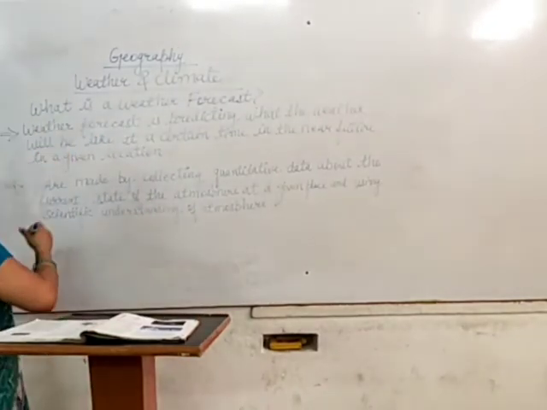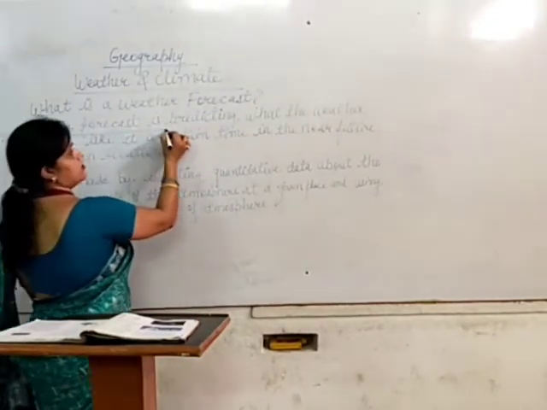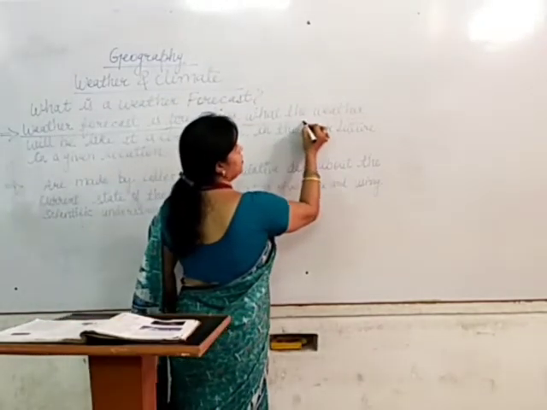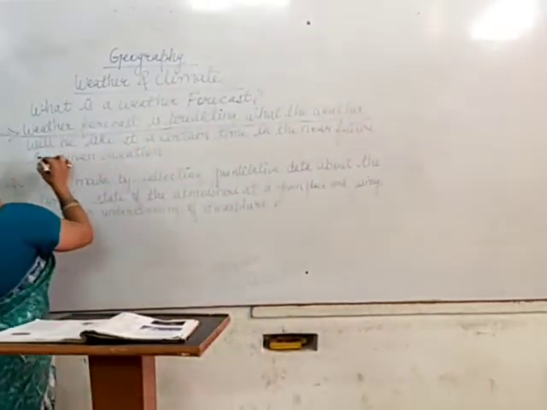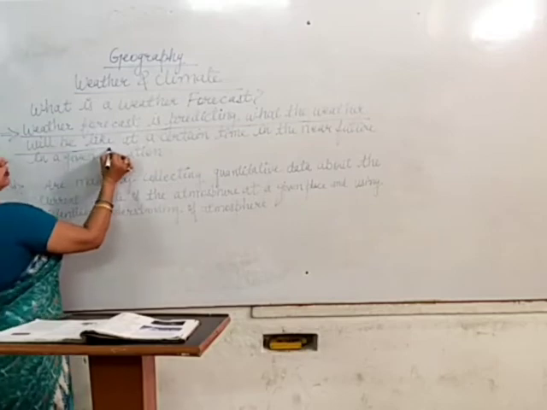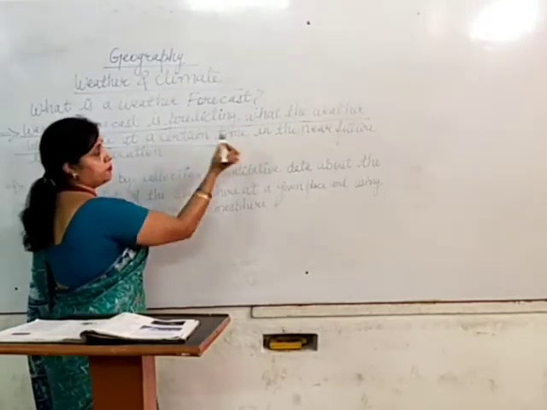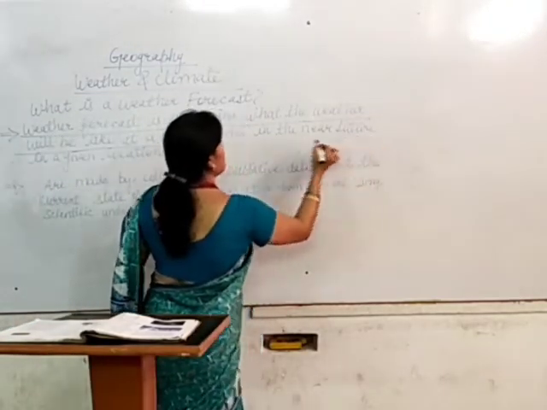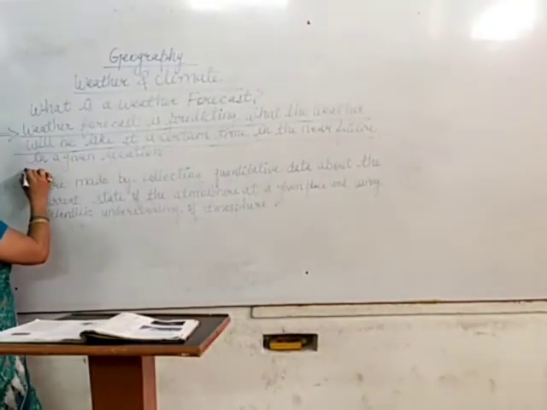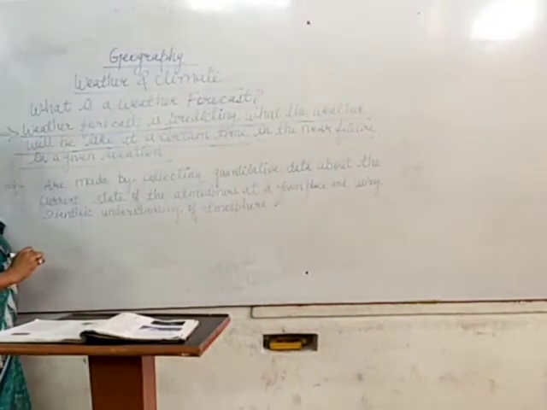Weather forecast is predicting what the weather will be like at a certain time in the near future in a given location.